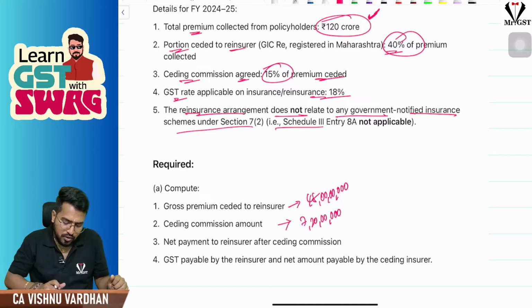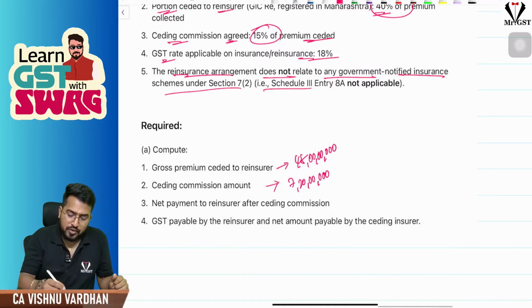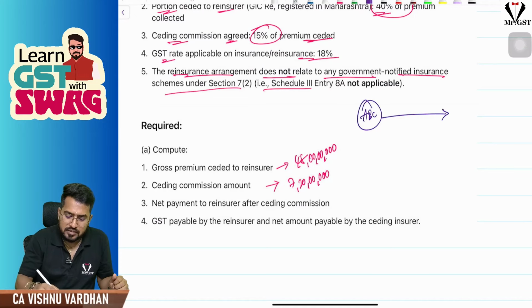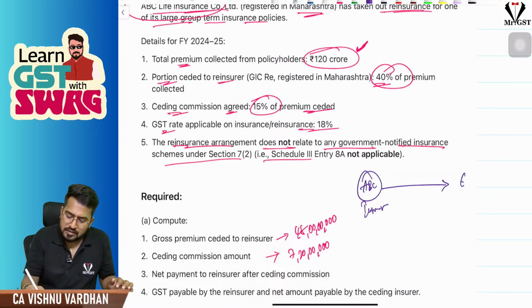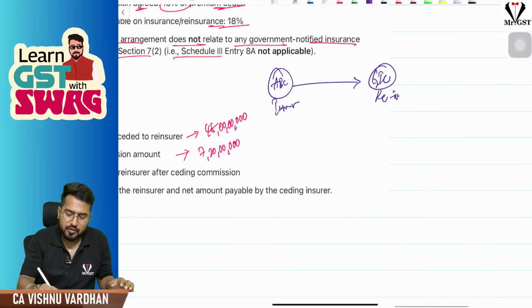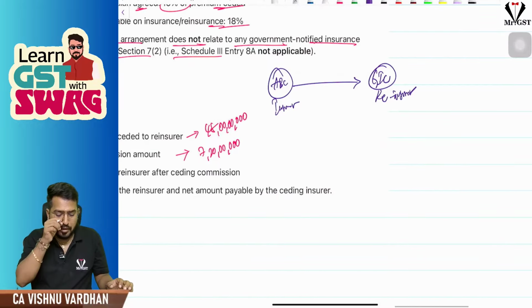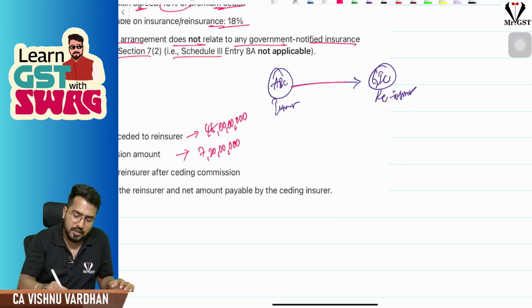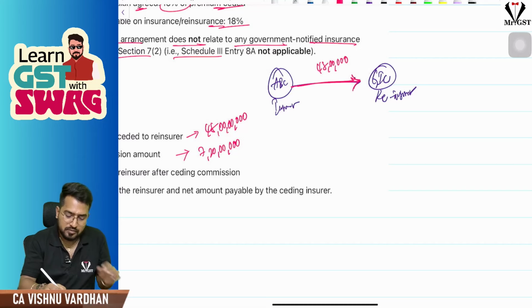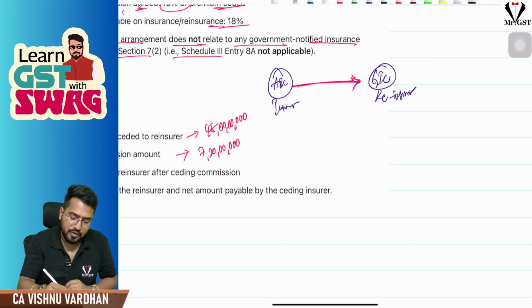Okay. So what do we have to do now? See, understand, ABC is the insurer. Next, GIC is the reinsurer. Now, sir, what happens is ABC should pay 48 crores plus GST.